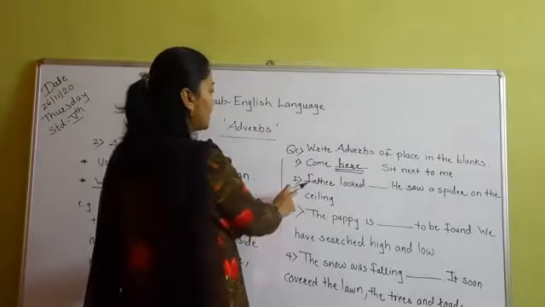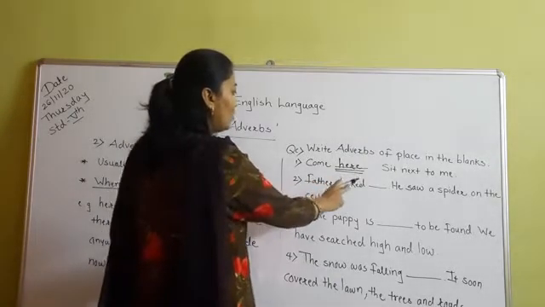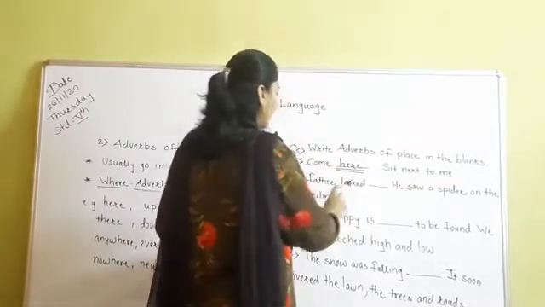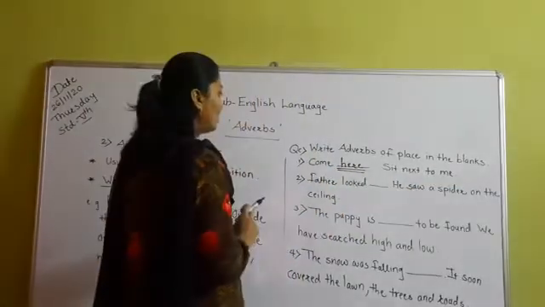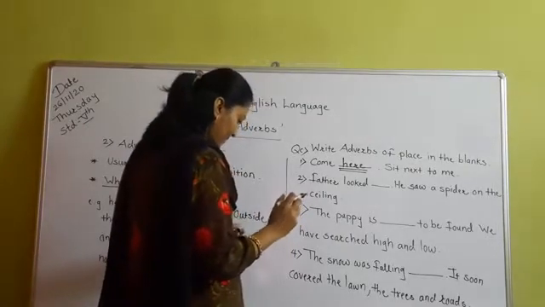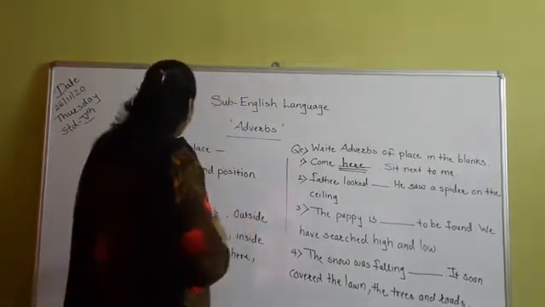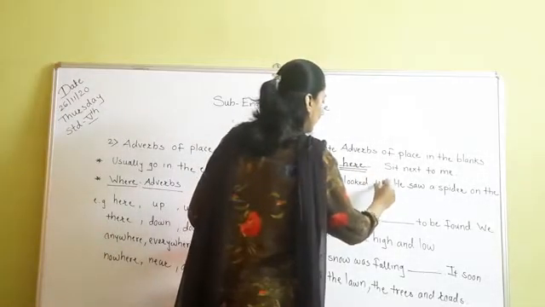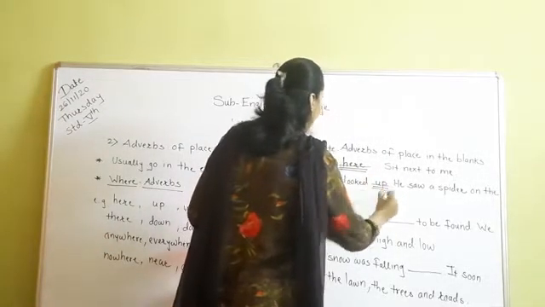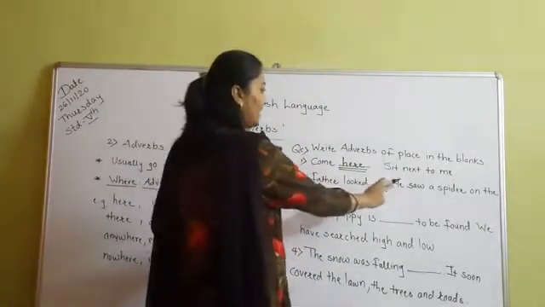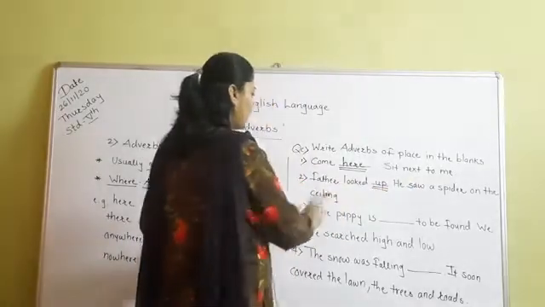Now see the second sentence. Father looked dash dash. He saw a spider on the ceiling. Father looked on, or father looked up. So we will write here up. So the second sentence is like that: Father looked up. He saw a spider on the ceiling.